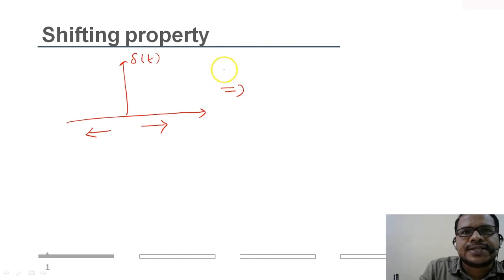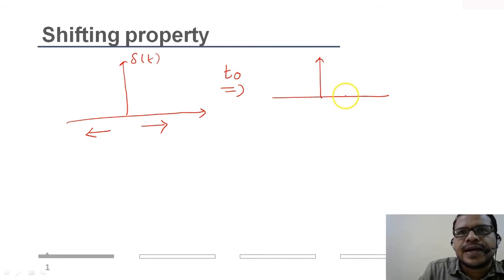Let's say I shift the signal in the positive time axis by t naught. Let's say this is t naught, this is t equal to 0. I shifted the signal from here to here, so the representation of the signal will be delta of t minus t naught. So this is shifting in the positive time axis.